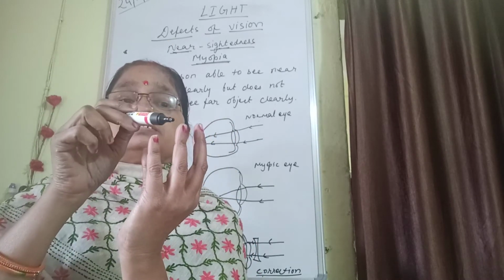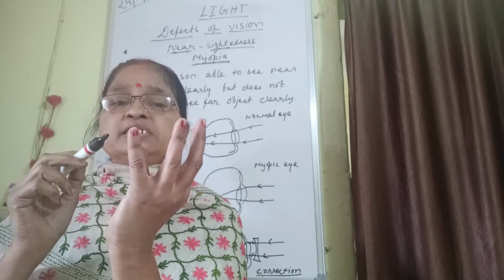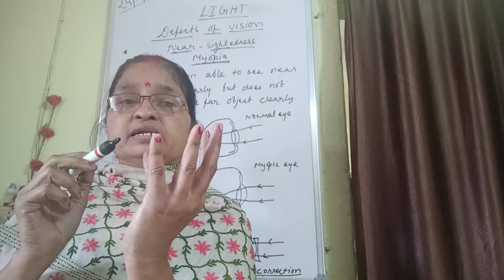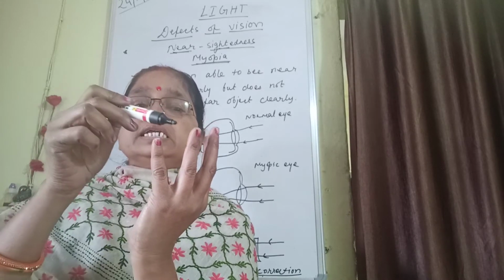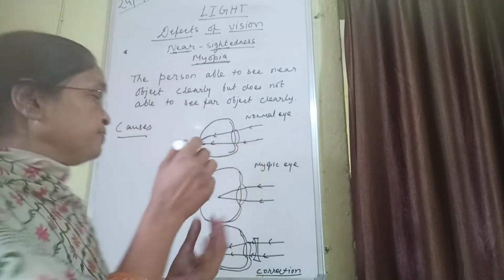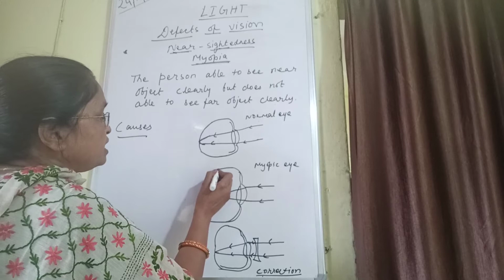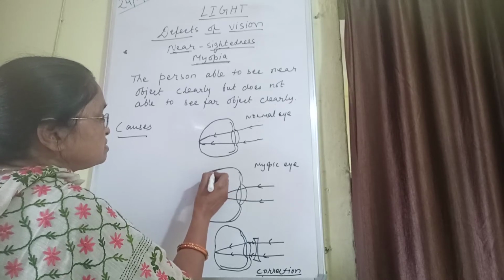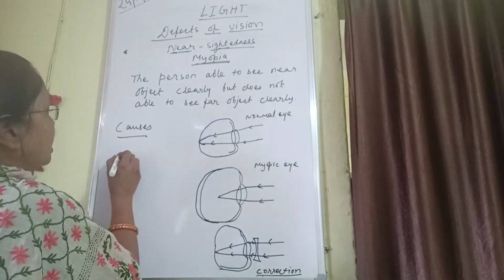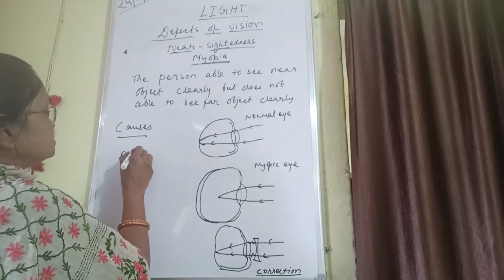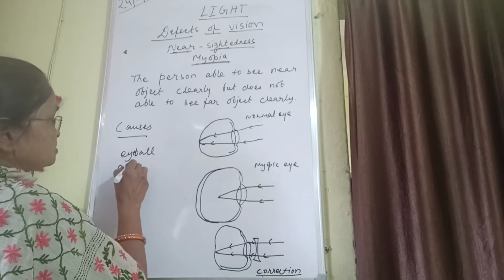This eyeball gets elongated, expanded. As it gets expanded and elongated, the retina goes behind, like this. So the eyeball gets elongated.